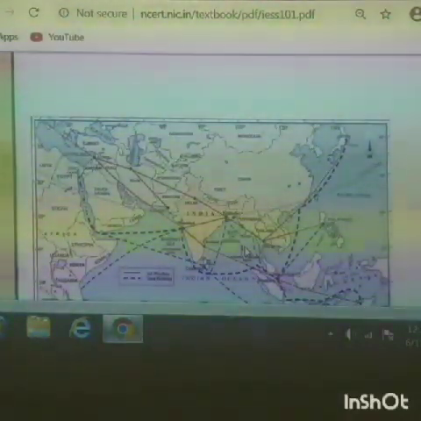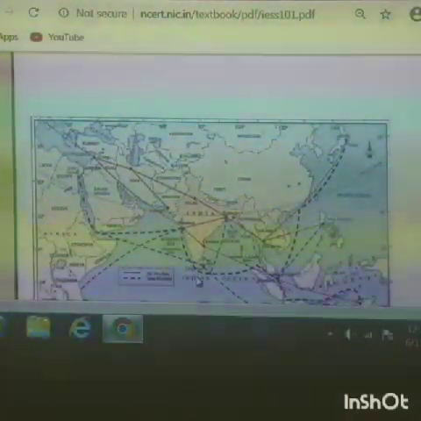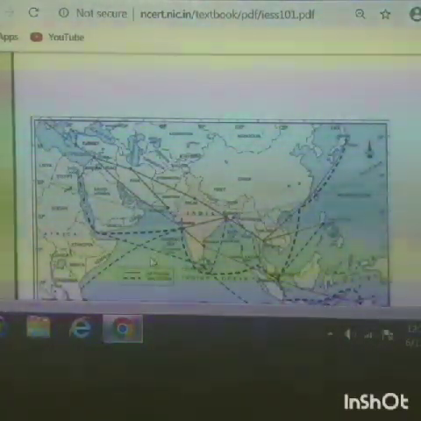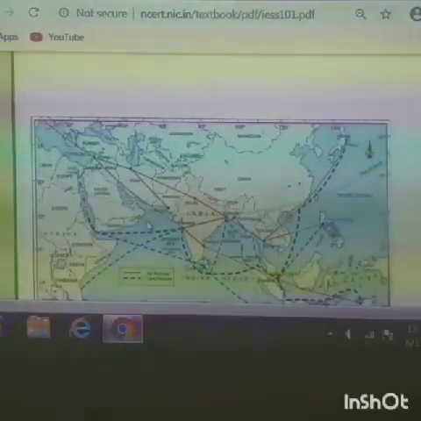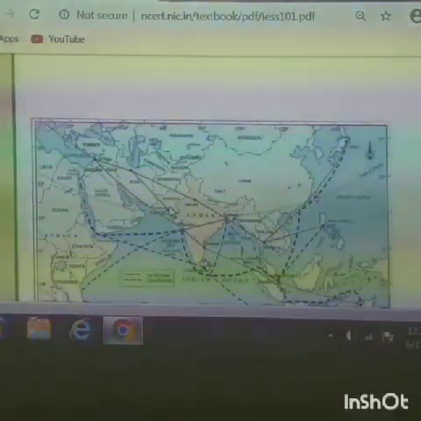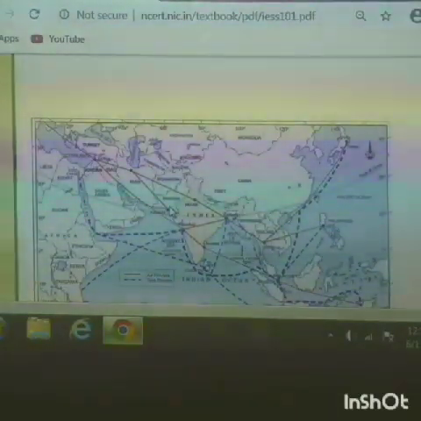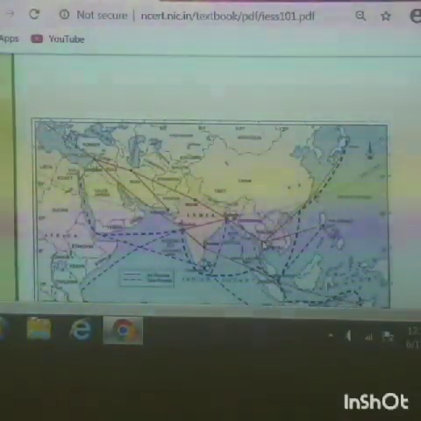You can see in the image the relations of our country with most of the other countries and continents. Towards the east, you can see Myanmar, Bangladesh, and many more other countries.